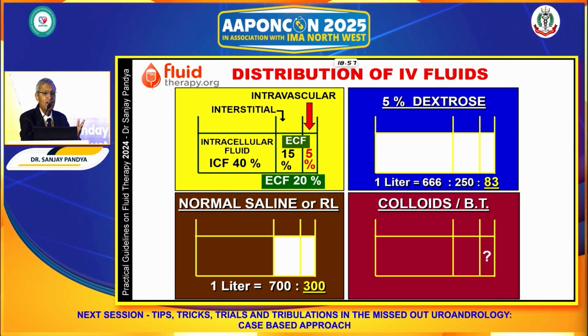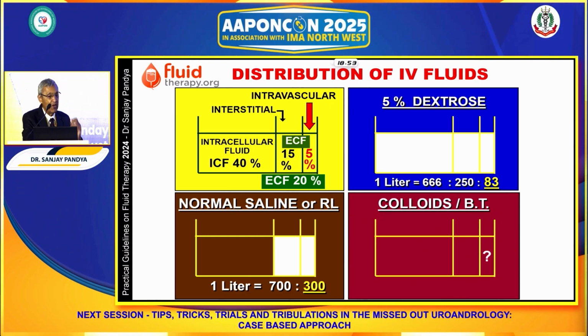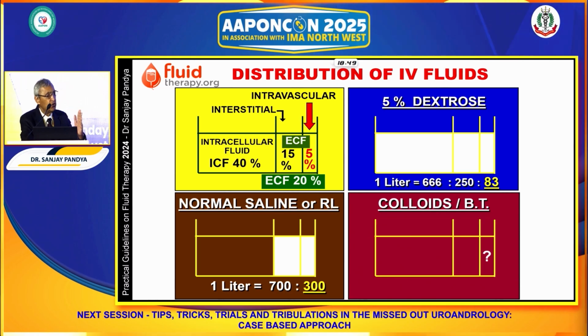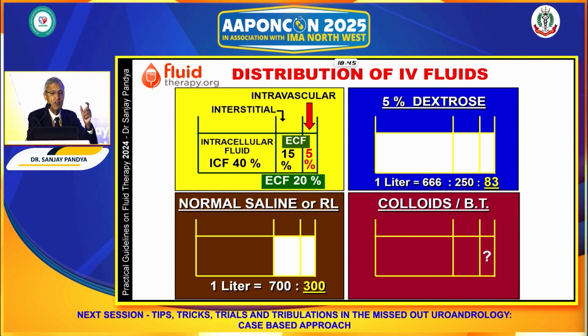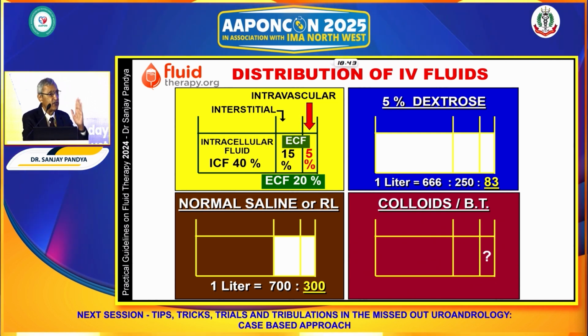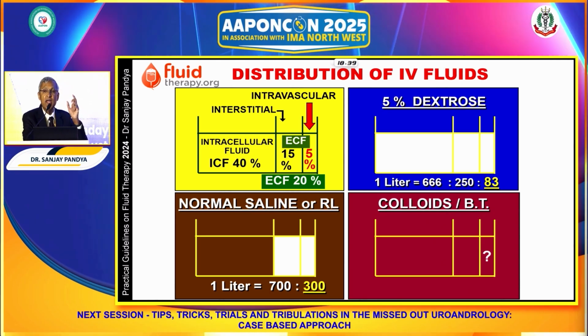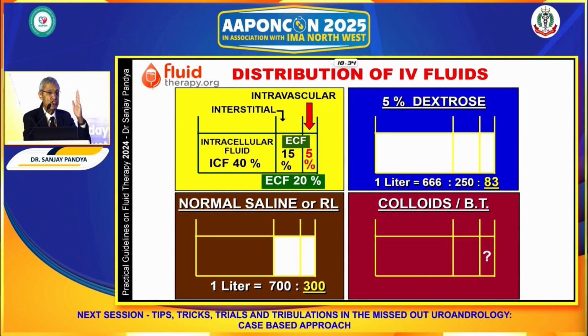Against that, why are saline and RL preferred? Because they are sodium-containing fluids, sodium is distributed entirely in the ECF, and therefore whatever fluid we infuse will stay in the ECF, and some 250 to 300 ml will be the expansion with 1 liter of normal saline or RL, and therefore it is effective.